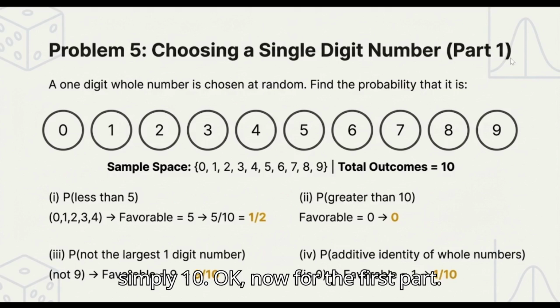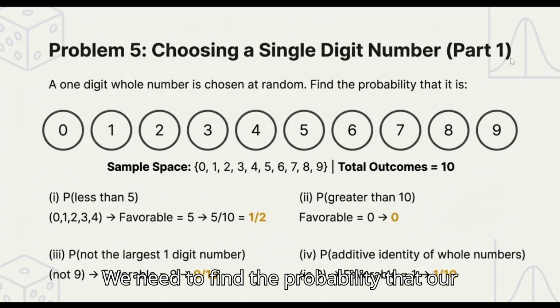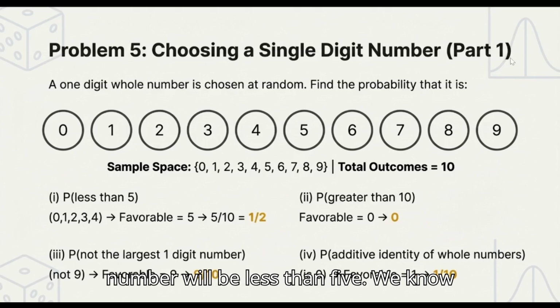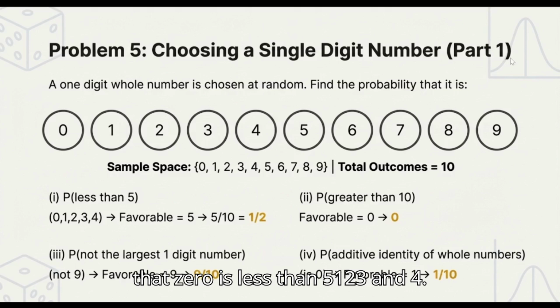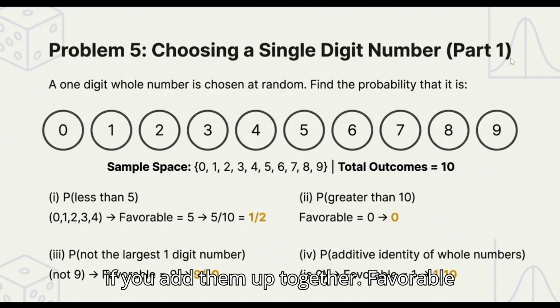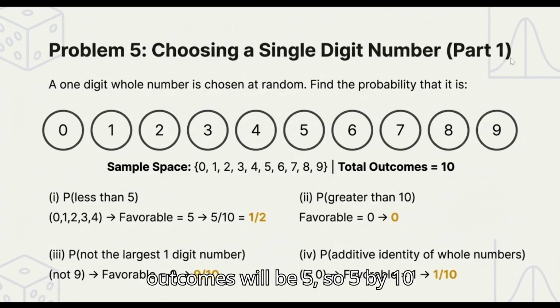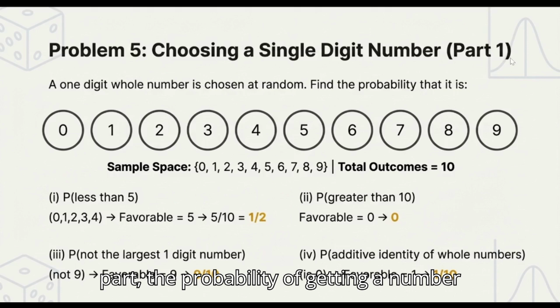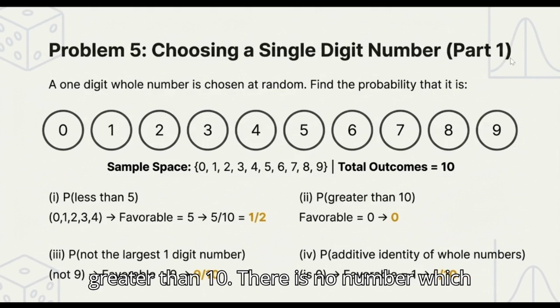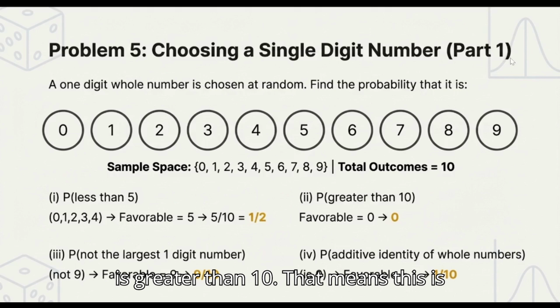Now for the first part, we need to find the probability that our number will be less than 5. We know that 0 is less than 5, and 1, 2, 3, and 4, all of them are less than 5. If you add them up together, the favorable outcomes will be 5. So 5 by 10 is just 1 by 2. For the second part, the probability of getting a number greater than 10. There is no number which is greater than 10. That means this is an impossible event, or simply 0.